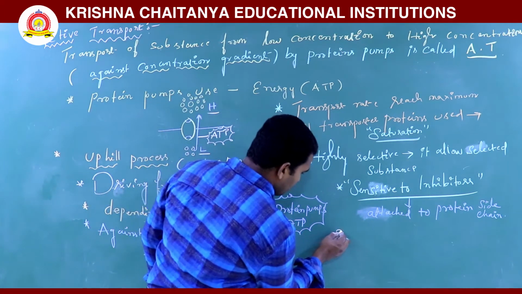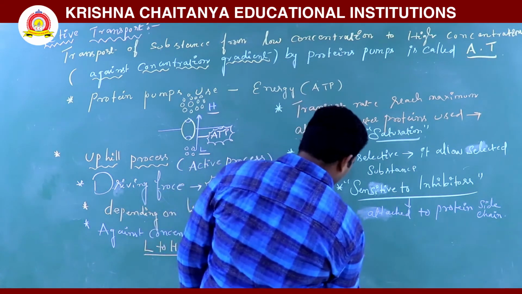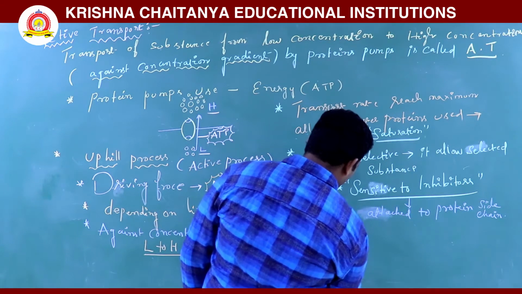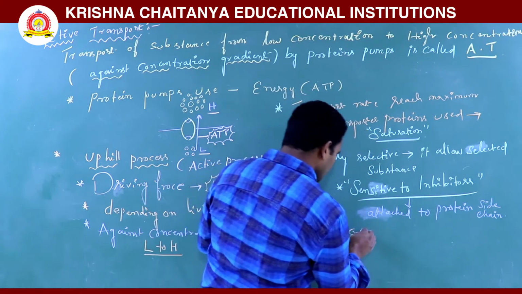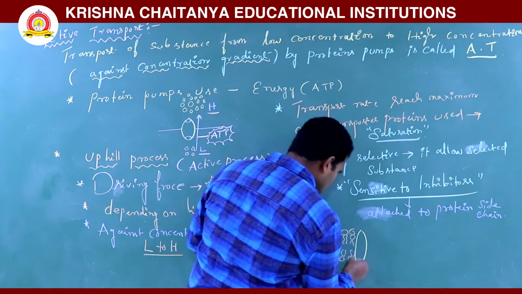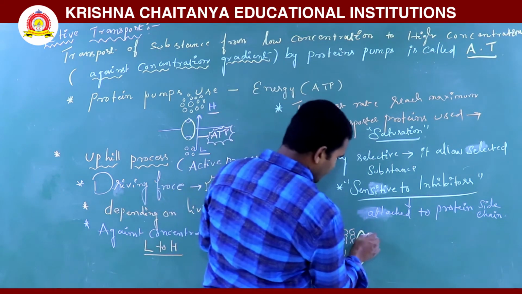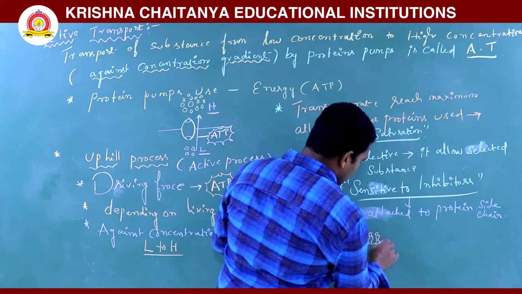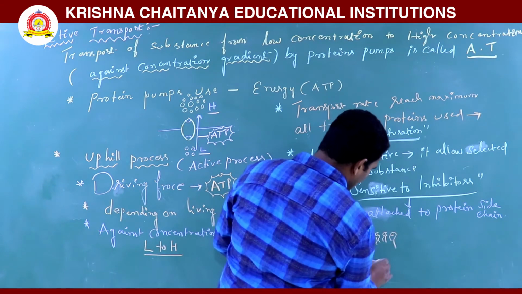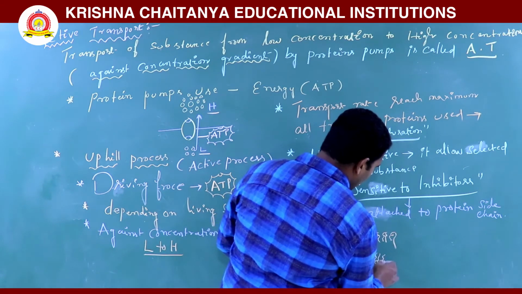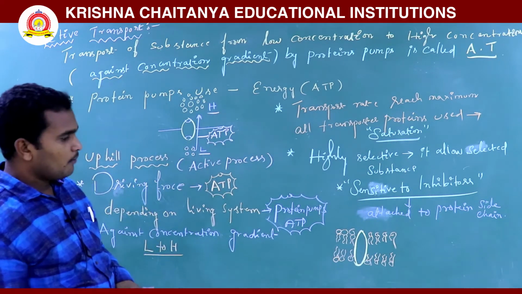So this is the membrane. This is the plasma membrane or biomembrane or cell membrane. The membrane has proteins, transmembrane proteins or integral proteins. These proteins pump the molecules from low concentration to high concentration. So that's why they are called protein pumps.